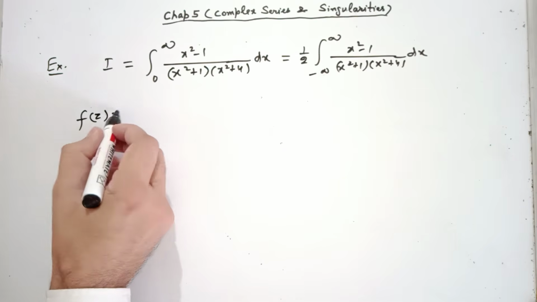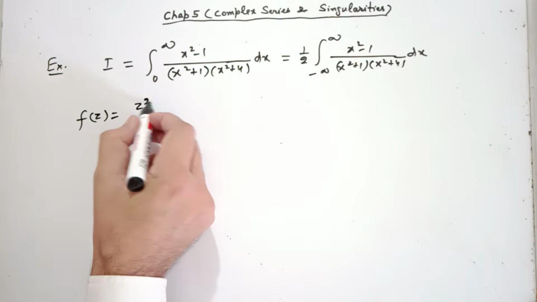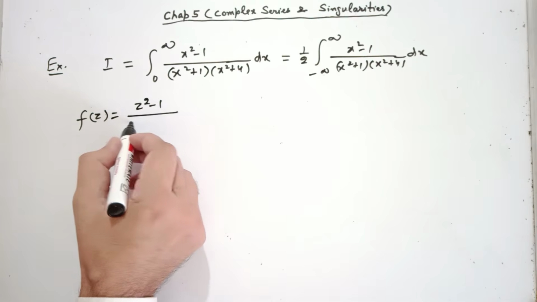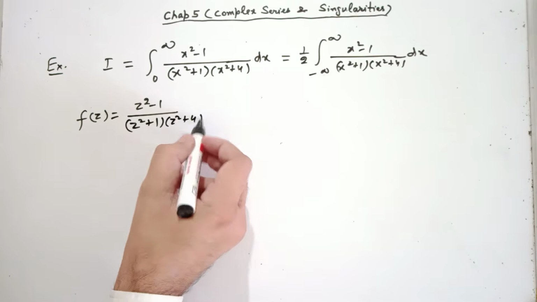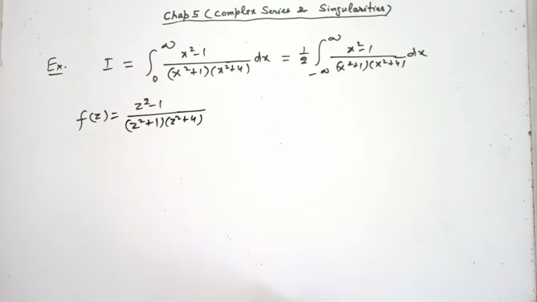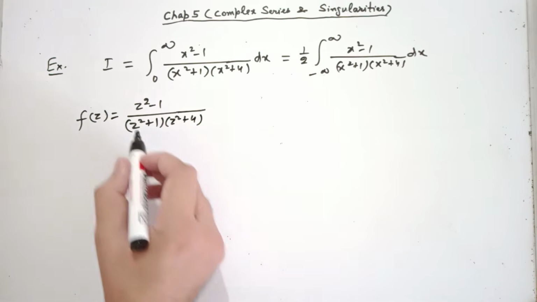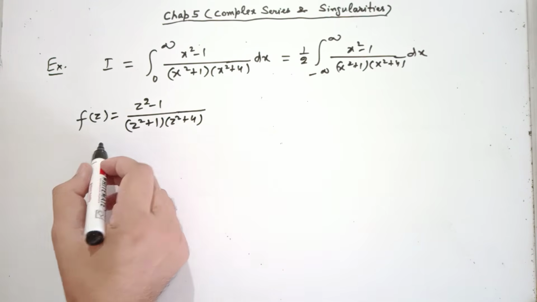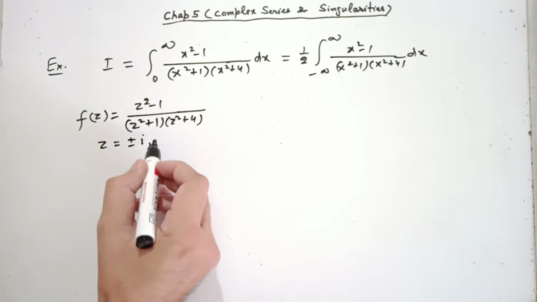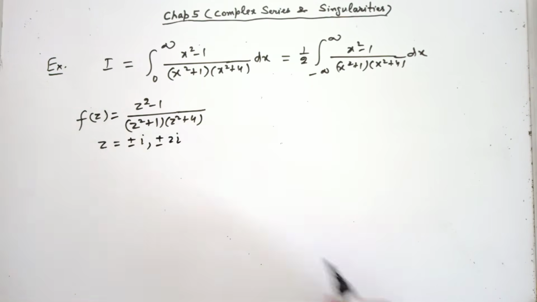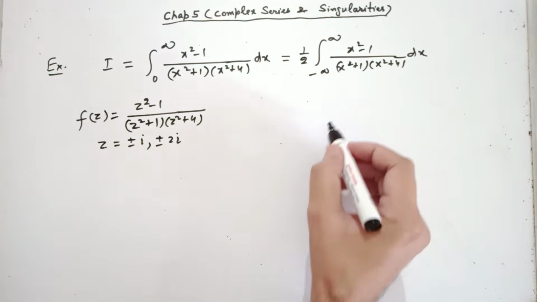Consider this function, (z square minus 1) over (z square plus 1) into (z square plus 4). This function is analytic everywhere except at the singularities plus minus i and plus minus 2i. Am I right? These are simple poles of this function.